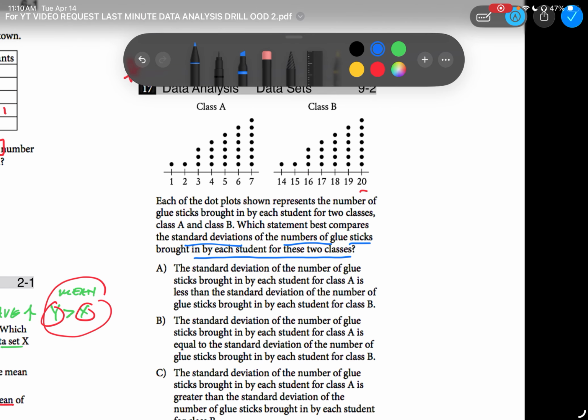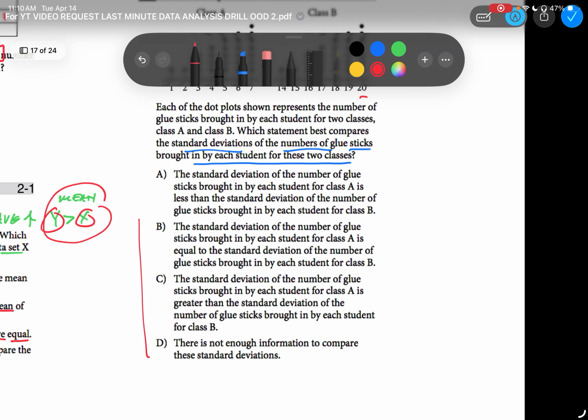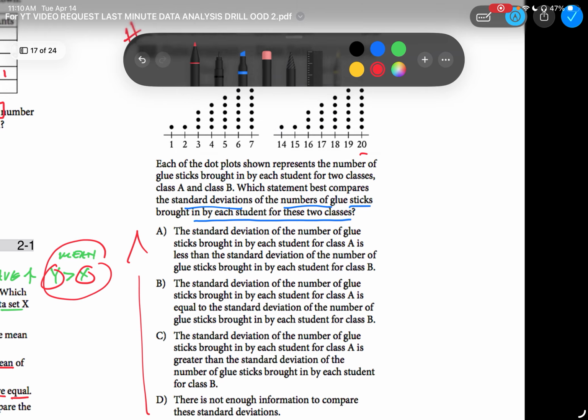So the average student is going to try to figure out, oh, what's the average for Class A? And then take a point like 7, subtract the average. And then for Class B, they're going to do the same. All right, but let's take a look at the answer choices and see what they're showing us, right? So from the bottom up, let's cross out what's obviously going to be wrong.